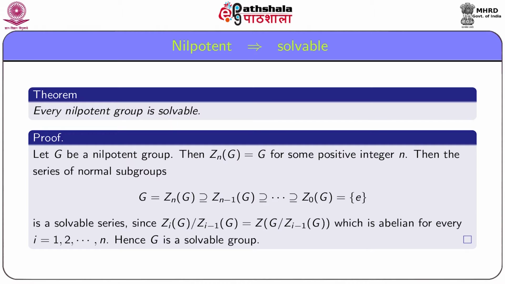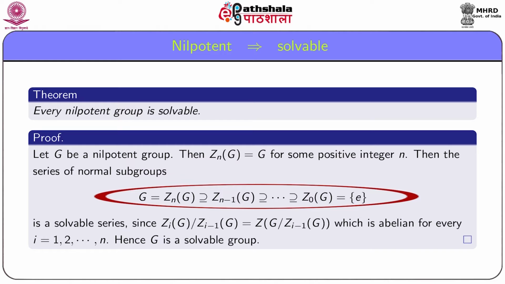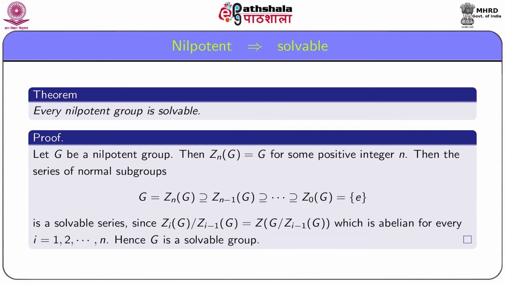Then we have some positive integer n such that Zn(G) equal to G. Then the series of normal subgroups G equal to Zn(G), which contains Zn minus 1(G), and so on, which contains Z0(G) equal to the identity subgroup, is a solvable series.